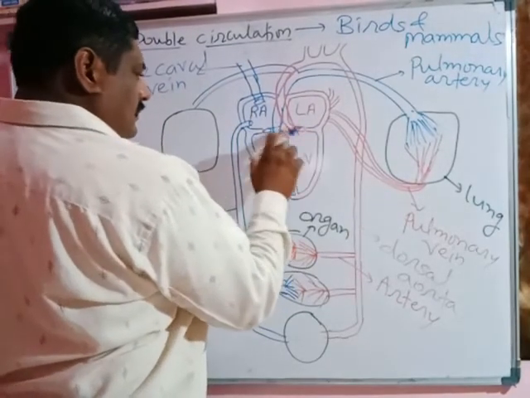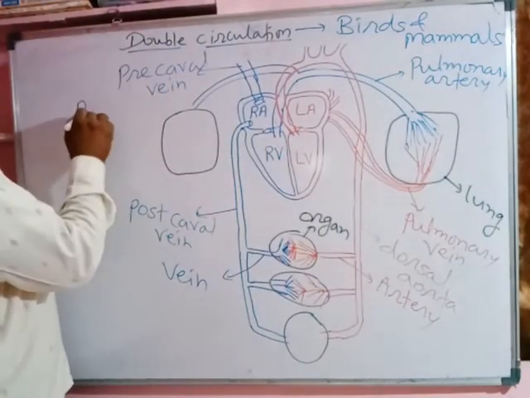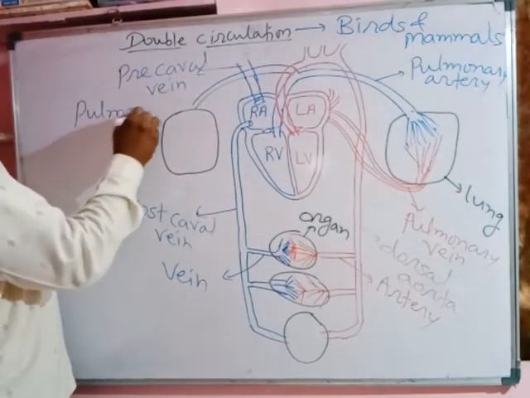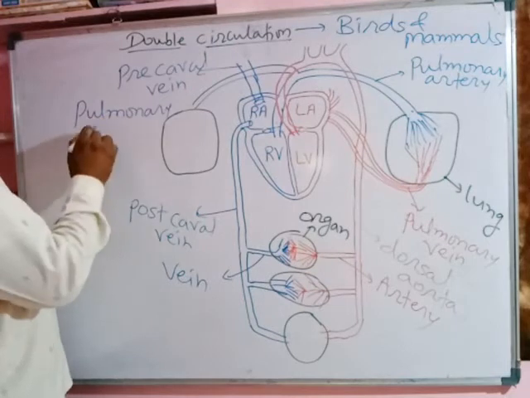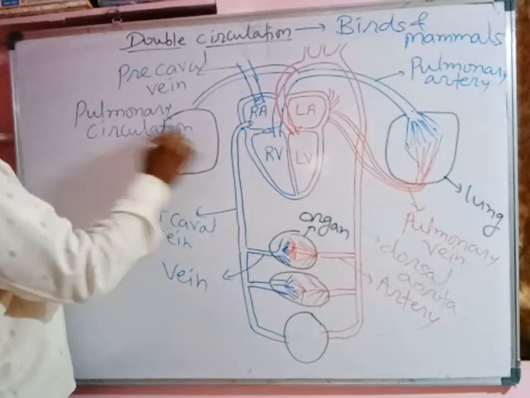It includes the flow of blood through the lungs. It is called pulmonary circulation. Heart to lungs is called pulmonary circulation.